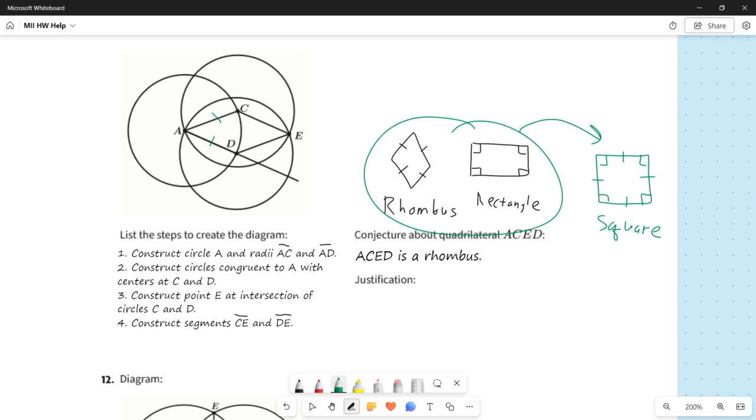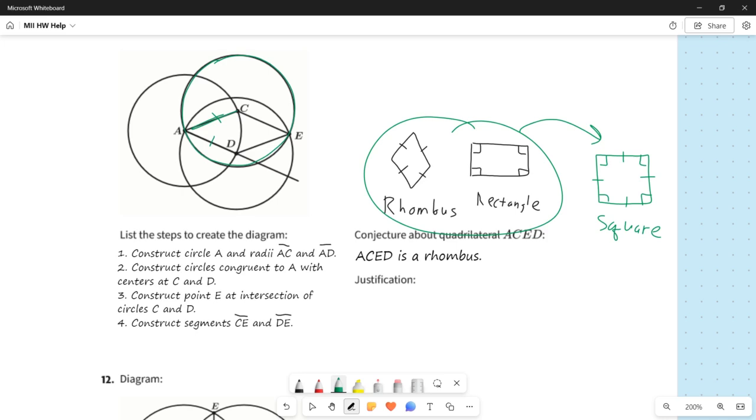Also, when we drew the circle centered at C, notice that this piece right here, CA, is a radius of the circle on the left centered at A, but it's also a radius of the circle centered at C, which means any other radius of this circle has to be congruent to CA.